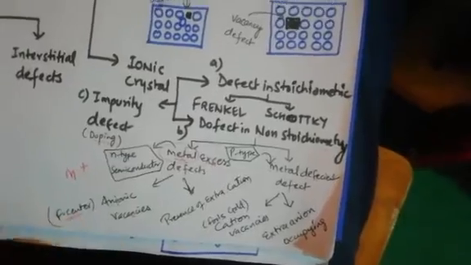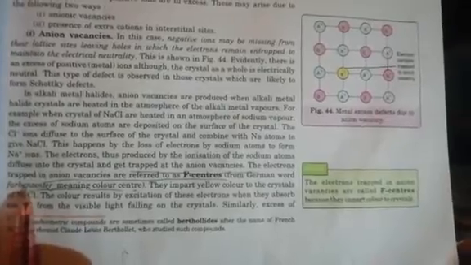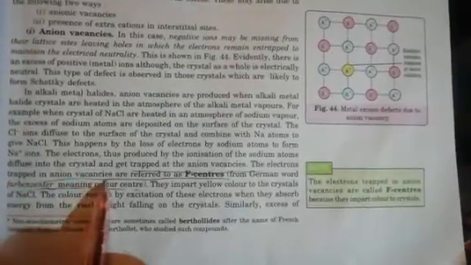Second, the F-center. This word, sometimes this question also comes for 1 mark. What do you mean by F-center? We have studied it in anion vacancy. So what is the F-center? The electron that is trapped in an anion vacancy.